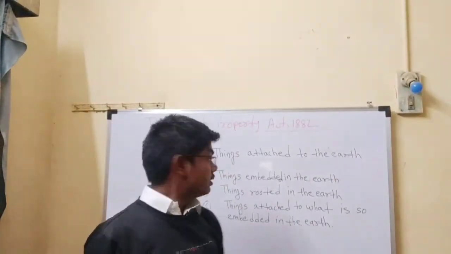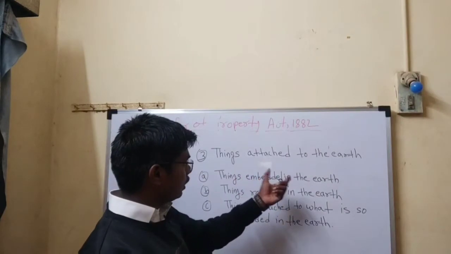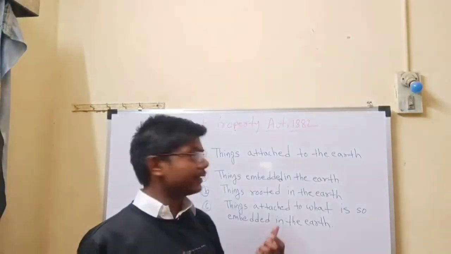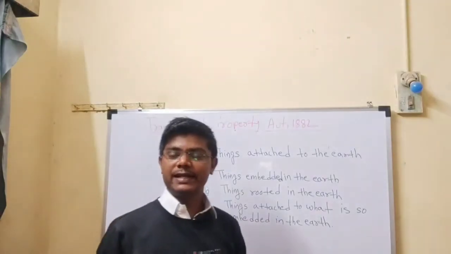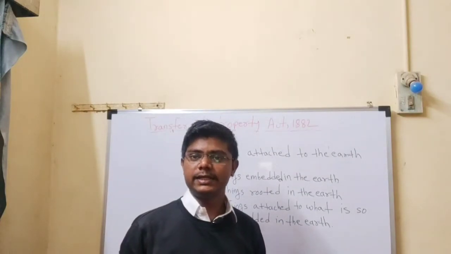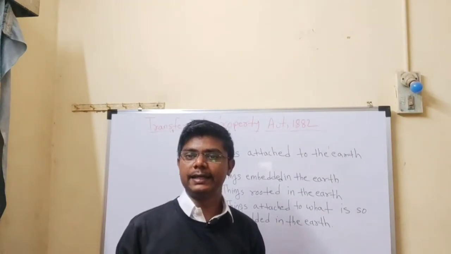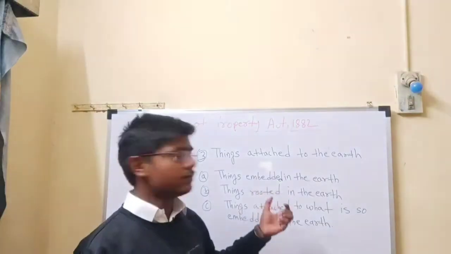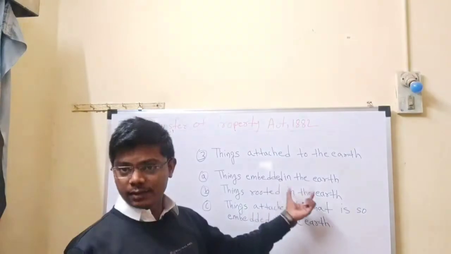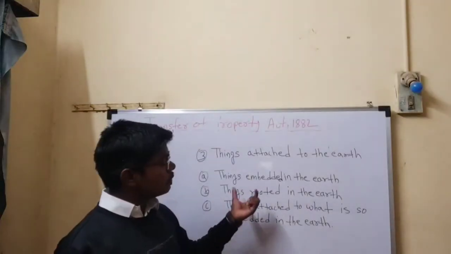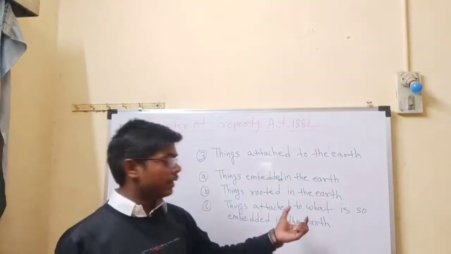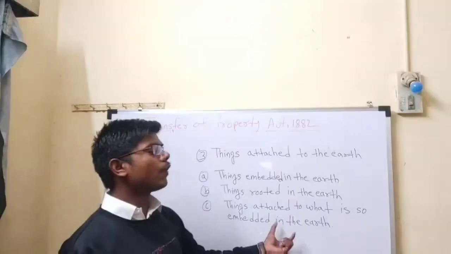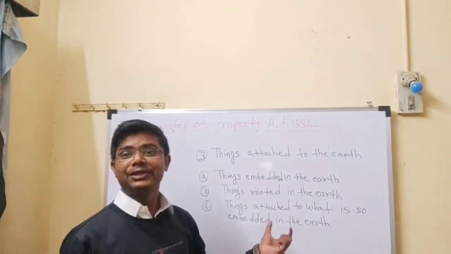Okay, so friends, things attached to the earth. The expression things attached to the earth has been defined separately under Section 3 of the Transfer of Property Act 1882. Okay, things attached to the earth means first, things embedded in the earth. Second, things rooted in the earth. And third, things attached to what is so embedded in the earth.